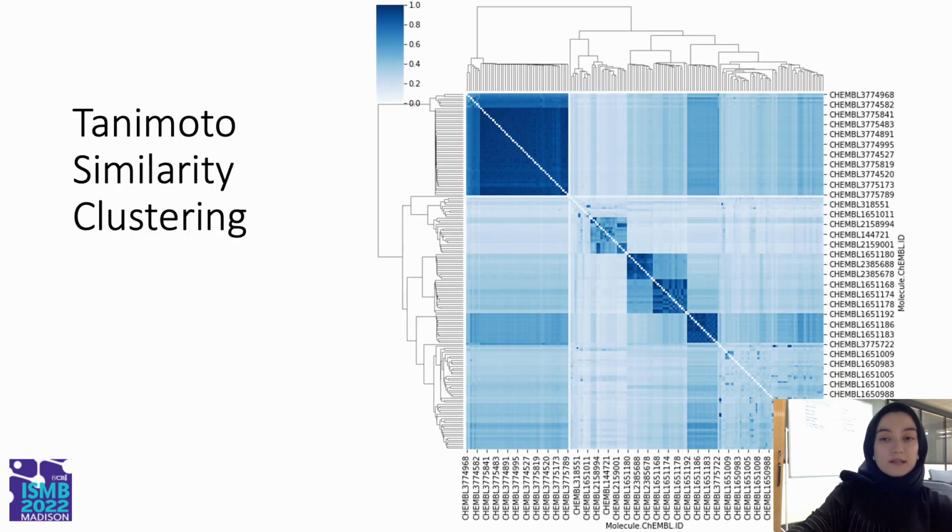And then we clustered the inhibitors based on Tanimoto similarity scores, and we found some inhibitors that were closely related with each other. However, when we compared this with the binding site characteristics of the inhibitors, we couldn't find any significant results.